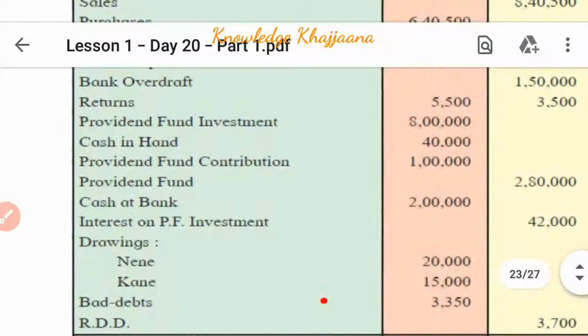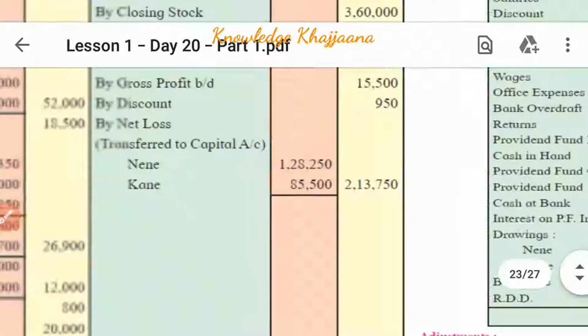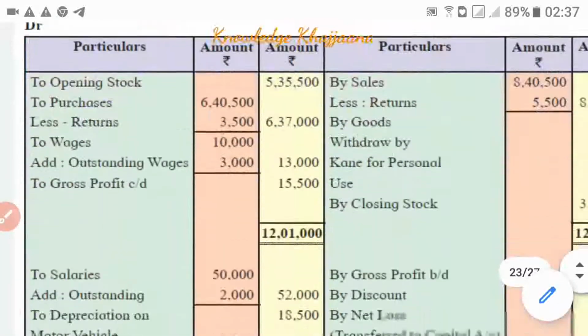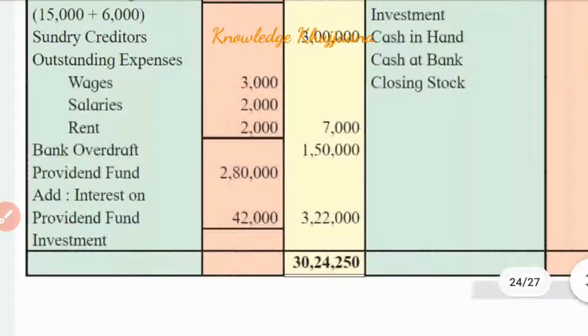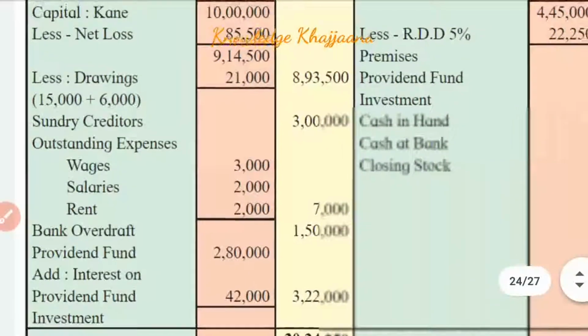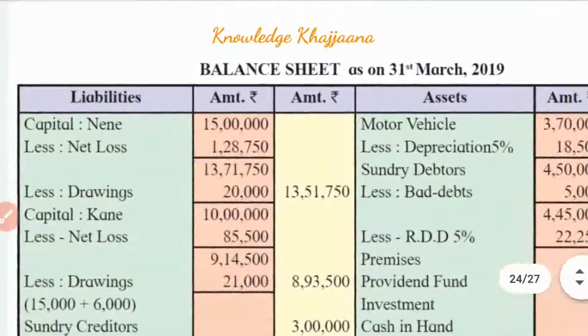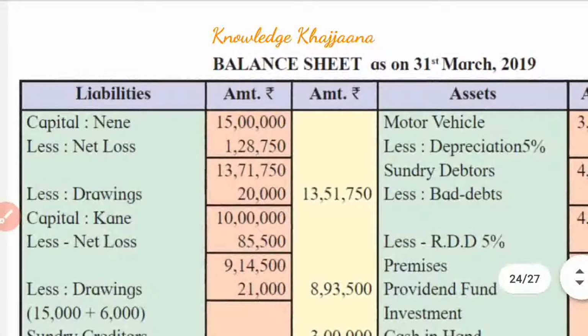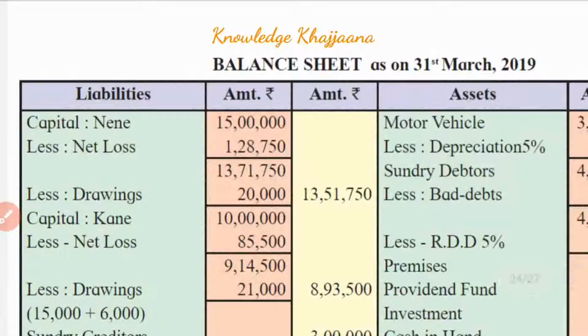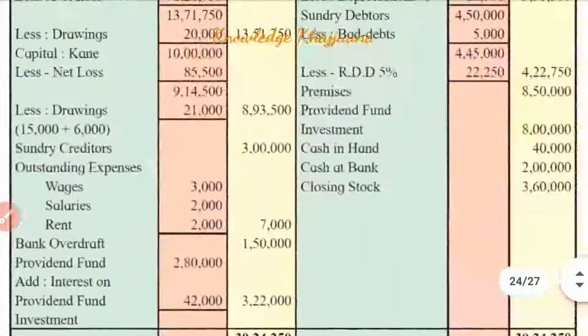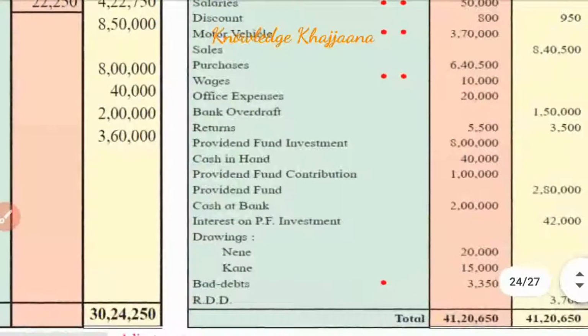They have taken a bank overdraft of rupees 1,50,000. Where is a bank overdraft recorded? It is recorded as a liability, because they have to return it for the period they have taken it. It is a kind of loan against some mortgage, against their current account with the bank. So bank overdraft is a liability, recorded on the liability side, rupees 1,50,000.